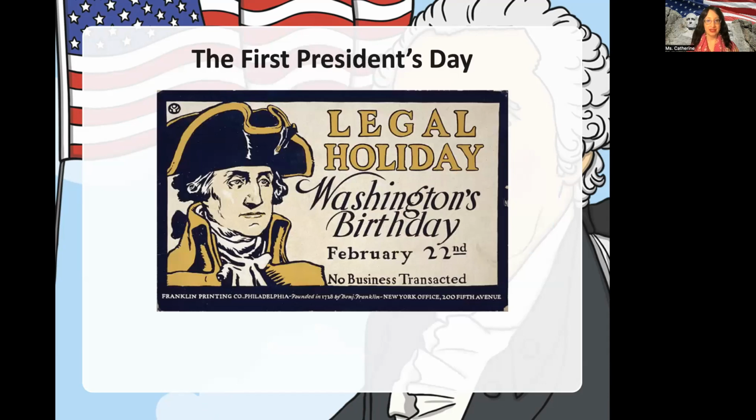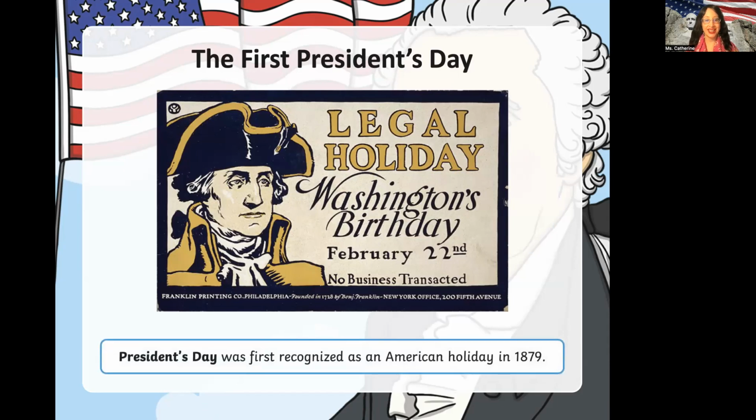Now, the first President's Day was a legal holiday, Washington's birthday, February 22nd. So it was recognized in 1879. So no business was transacted. You will see this is Franklin Printing Company that put this down as the legal holiday, announcing to everyone. If you notice here, the Franklin Printing Company in Philadelphia was founded in 1728 by Benjamin Franklin. Okay, he had a New York office at 205th Avenue.